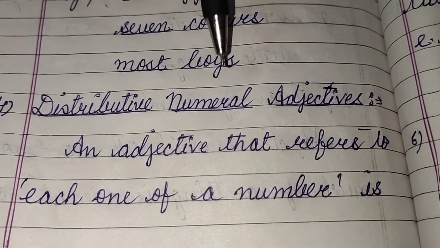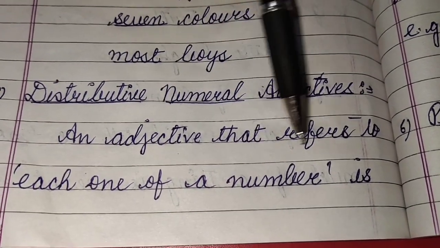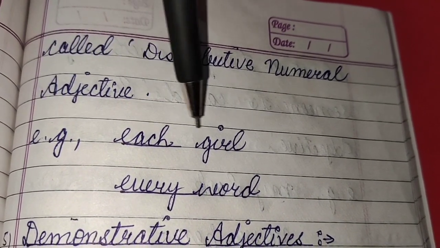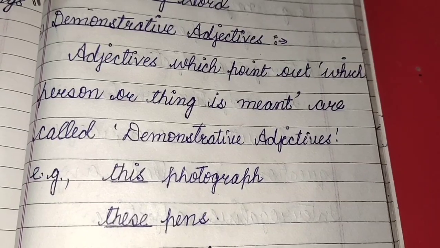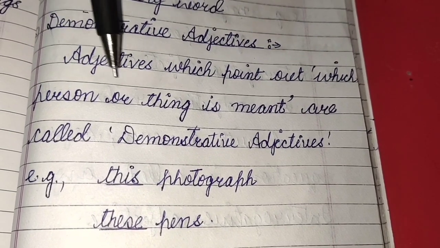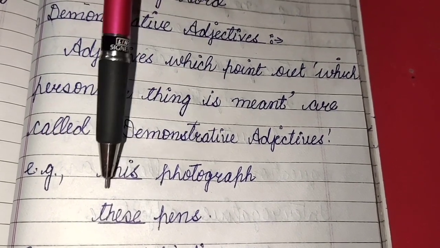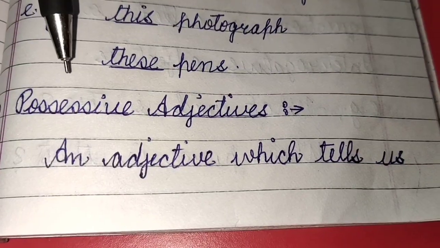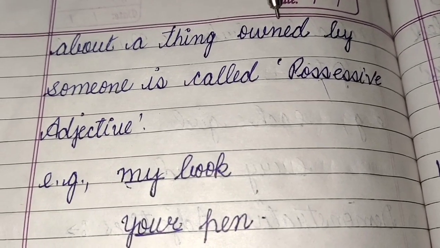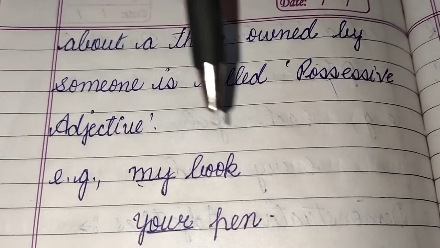Number 4, distributive numeral adjectives. An adjective that refers to each one of a number is called a distributive numeral adjective. Example, each girl, every word. Fifth, demonstrative adjectives. Adjectives which point out which person or thing is meant are called demonstrative adjectives. Example, this photograph, these pens. Sixth, possessive adjectives. An adjective which tells us about a thing owned by someone is called a possessive adjective. For example, my book, your pen.